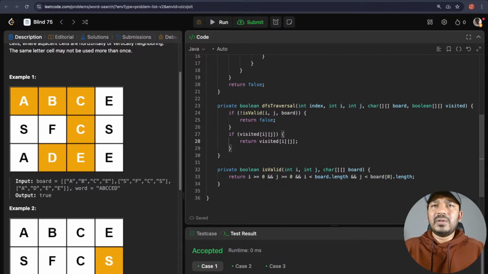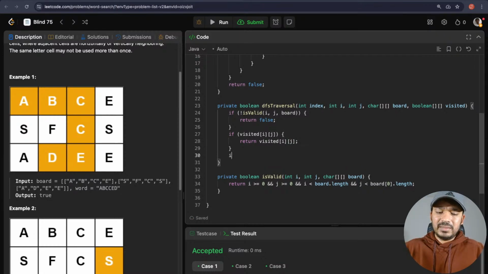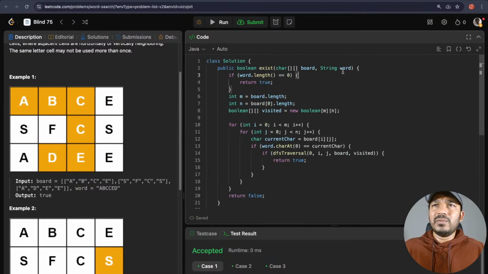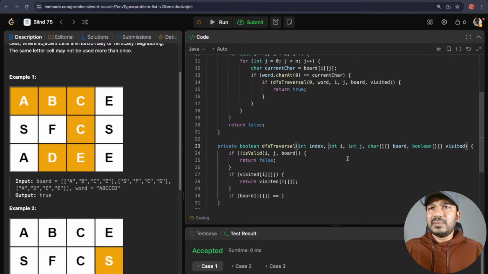Okay, now after that is done, another thing is if char of board of I comma j is equal to... okay, another thing is we forgot to take the string or the word itself as a parameter. We do not have access to that. Let's get that before this, or as a second parameter only. So string word.